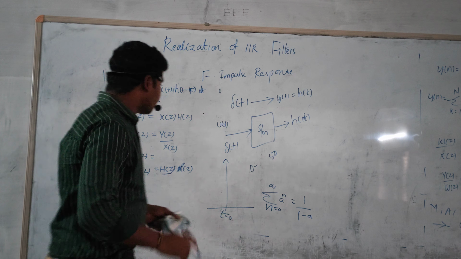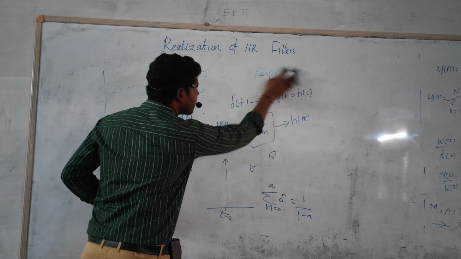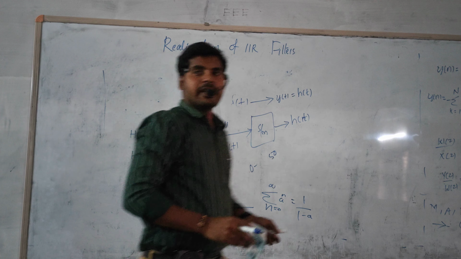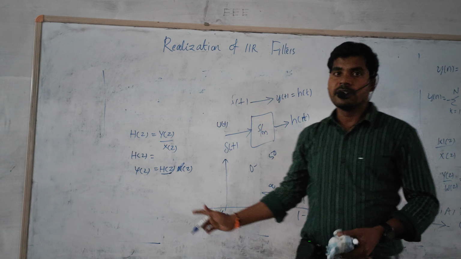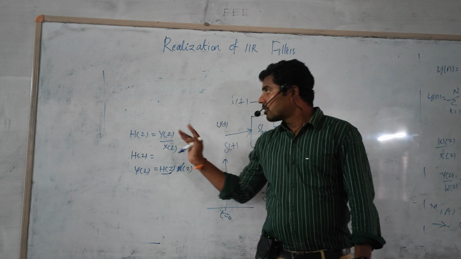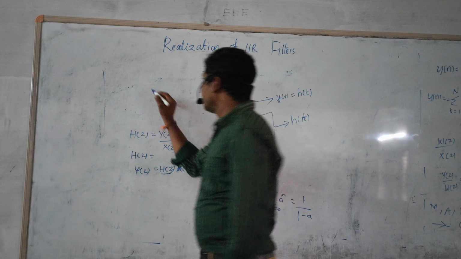At the same time, one of the two important modes in this case is canonic filters and non-canonic filters. Canonic means that the number of delay elements is equal to the order of the filter.